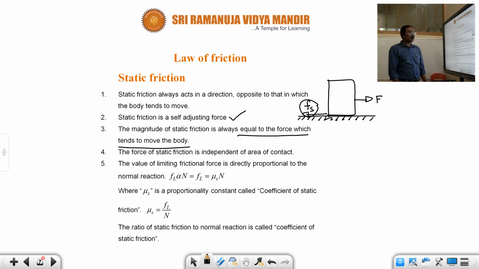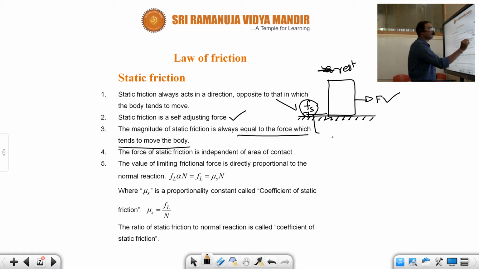Static friction here means the body does not move, that means it is under rest. The body is under rest, it is not moving. The resultant of these two forces may be zero. When you increase the value of the applied force, the static friction also increases. The maximum static friction is called limiting friction.